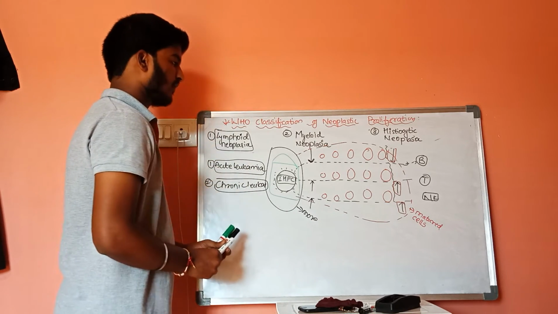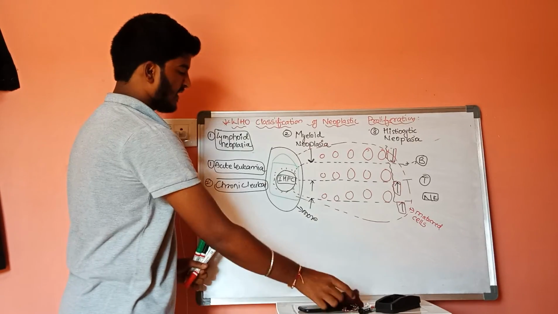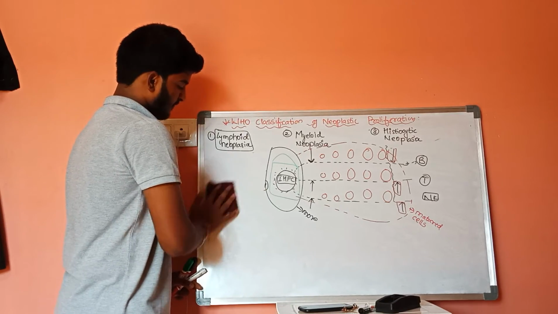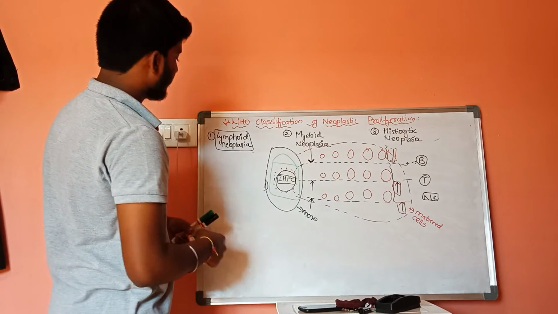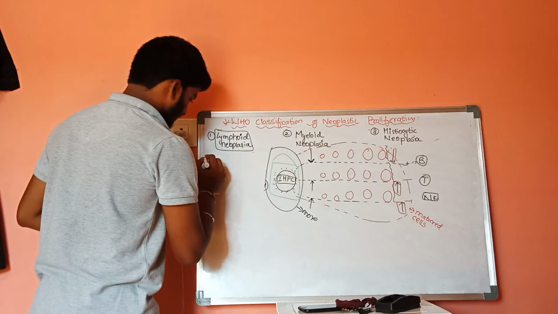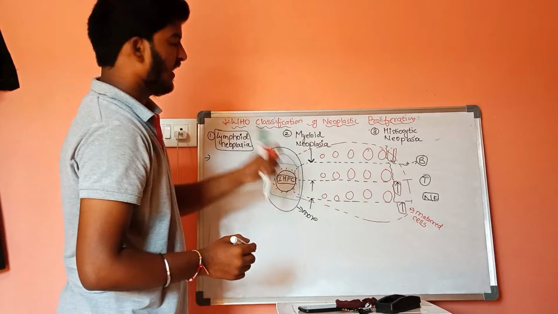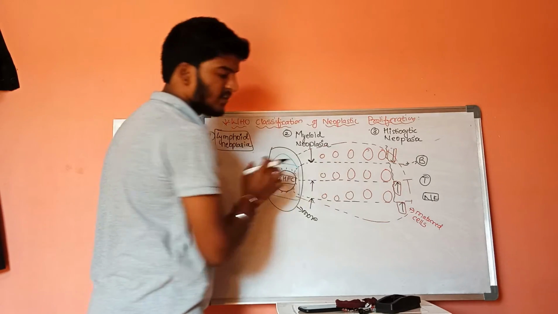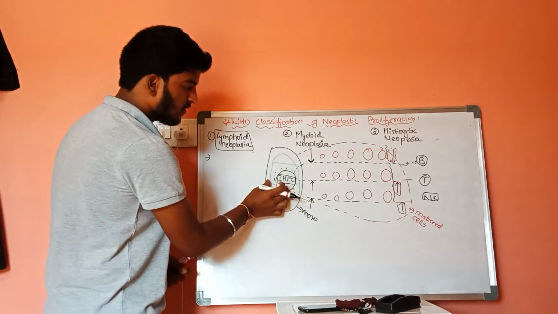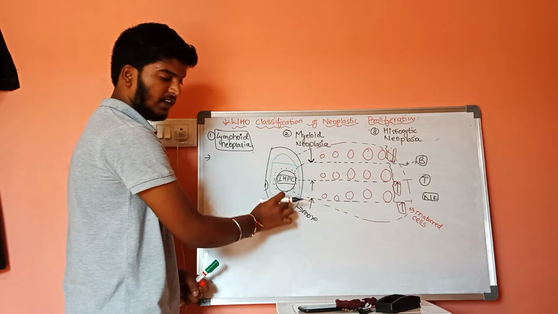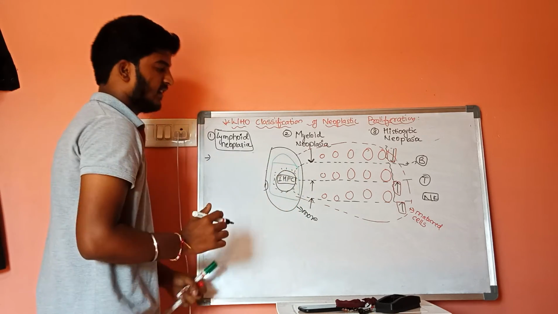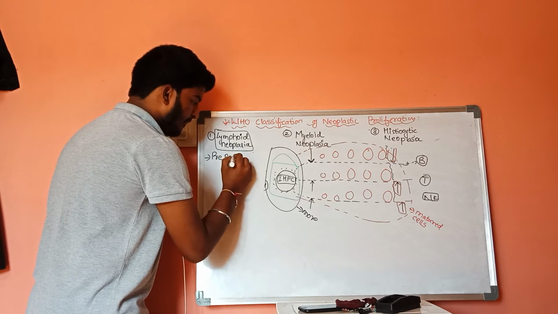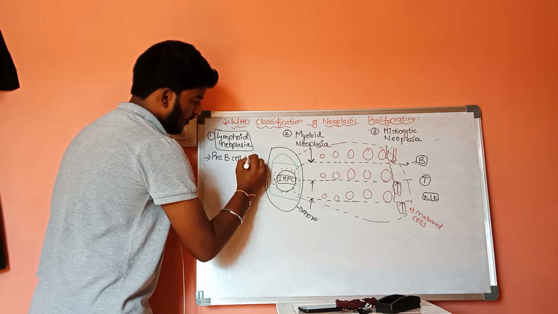And these lymphoid neoplasia are further classified into many types. First one is, if there is a blockage in the pathway of B lymphocytes near the immature hematopoietic cells, that condition is called pre B cell leukemia.